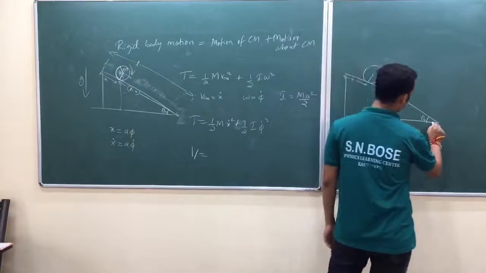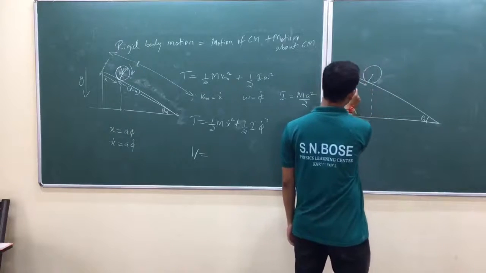The problem is, we have taken this as total length L, am I right?